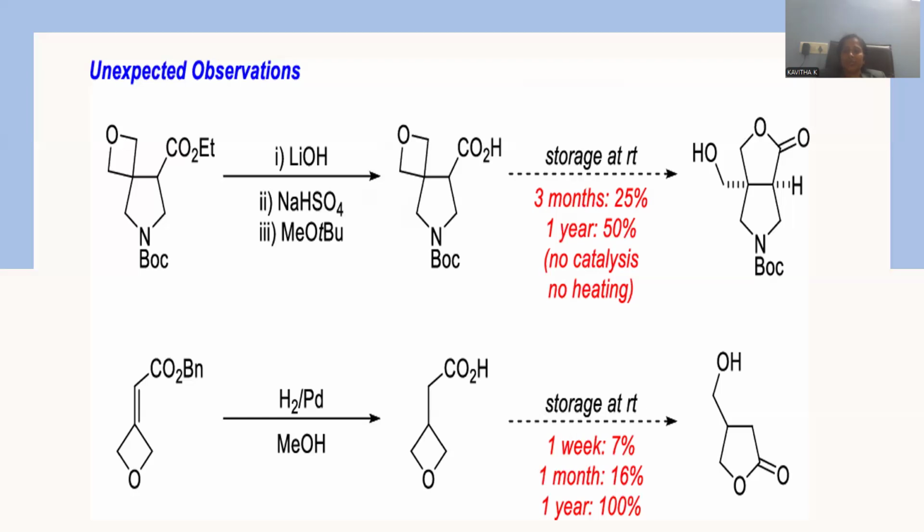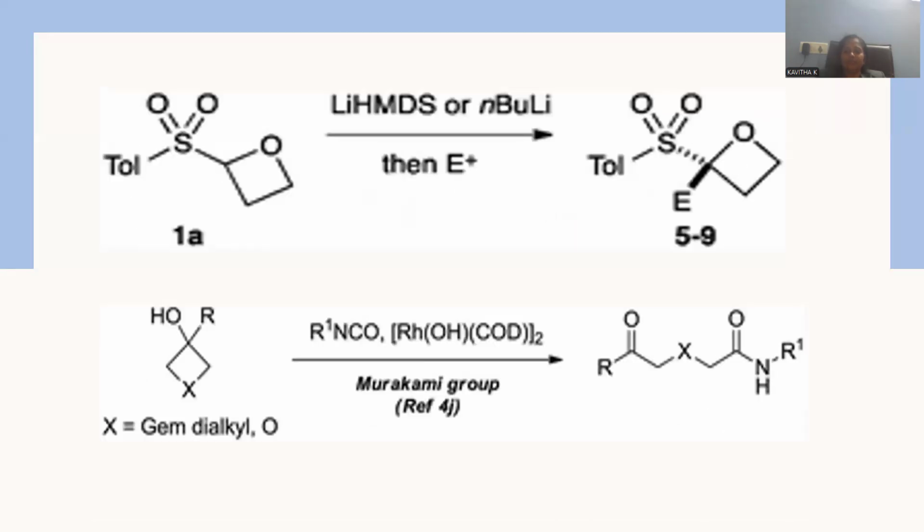So many applications we observed, and this is a very slow process at room temperature only, without any addition of an external reagent. Within the molecule, the transformation will be accomplished within a week or a month or a year. In order to convert completely into a five-member ring system, we require a year for 100% product formation of the five-member ring system.